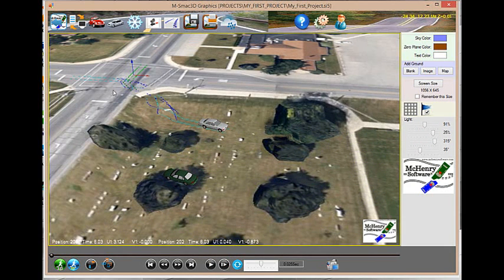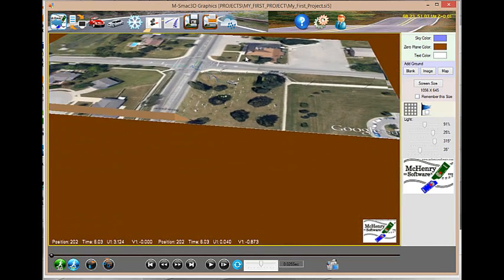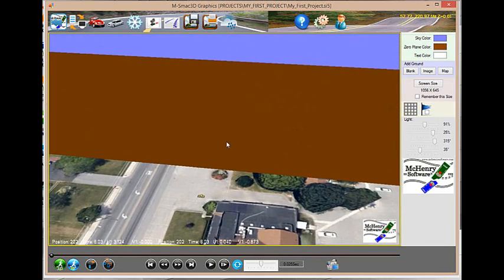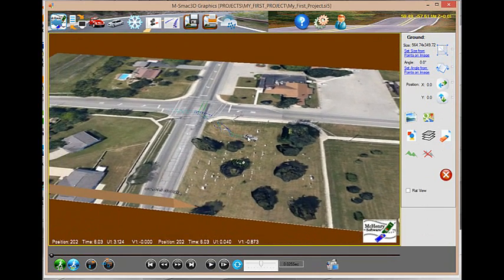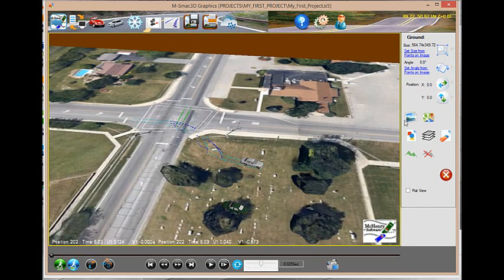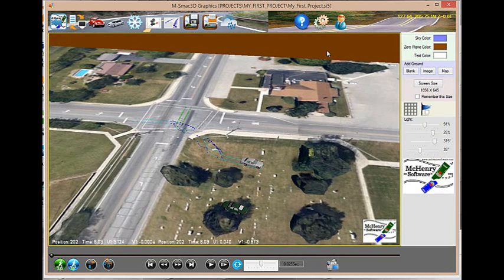Also, you notice there's an arrow here which signifies the origin. You can turn that off also. See, that turns it off here and there. If you ever need to get to it, you just simply click on the sky or the ground. For example, if we're looking at the bitmap, it's not there, so you just click on the ground outside of the bitmap, the underlay that you have. Thank you very much.